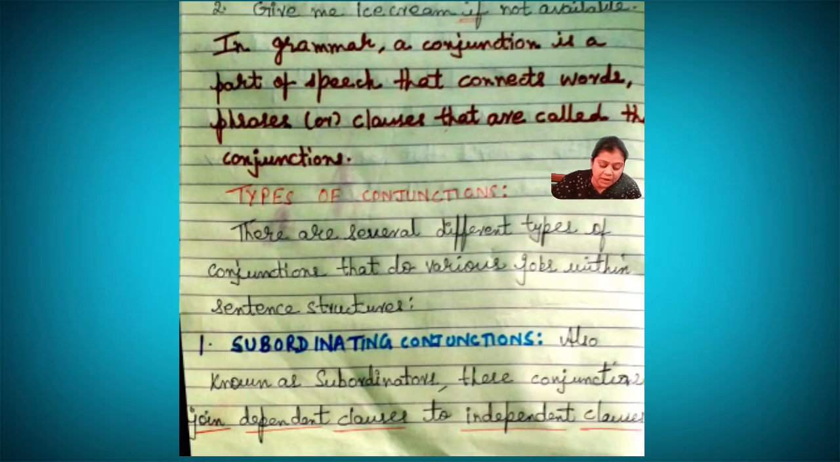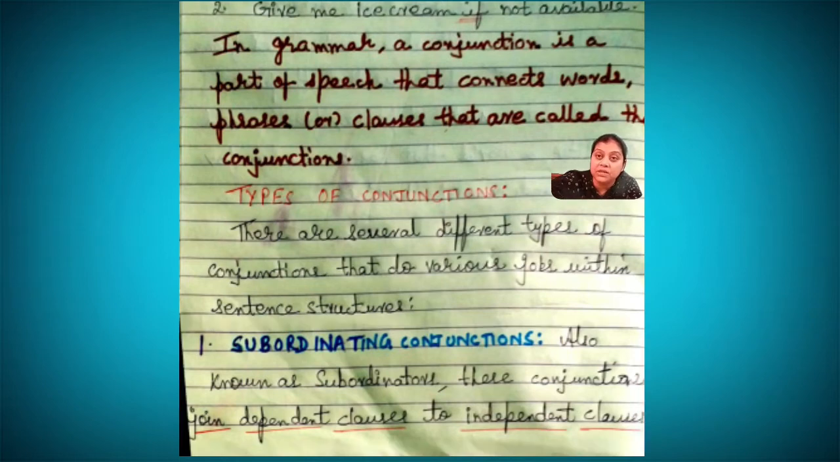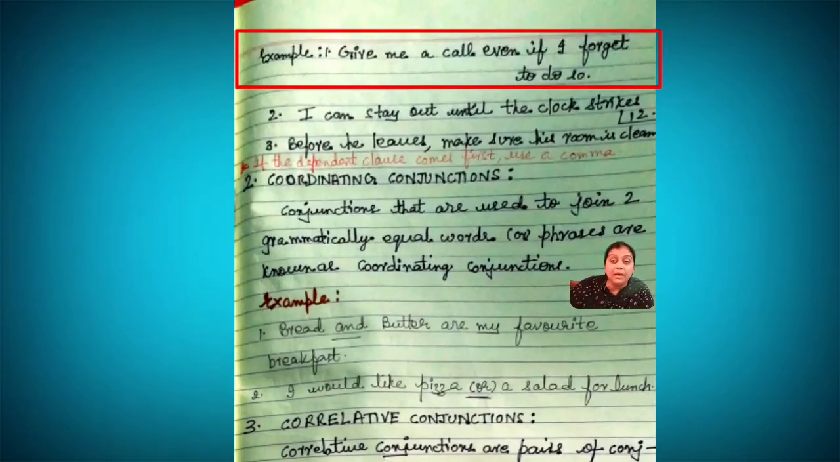Now the first one, subordinating conjunction. It is also known as a subordinator, right? So subordinating conjunctions are also known as subordinators. These conjunctions join a dependent clause to an independent clause. Dependent, as I was telling you a few minutes back, dependent clause to independent clauses. Example: give me a call. Give me a call even if I forget to do so.